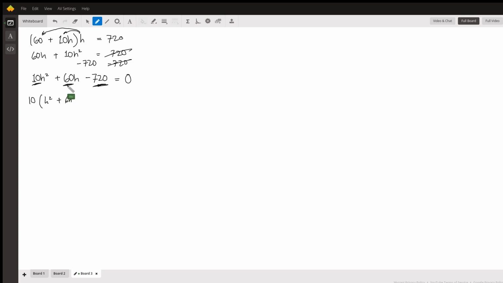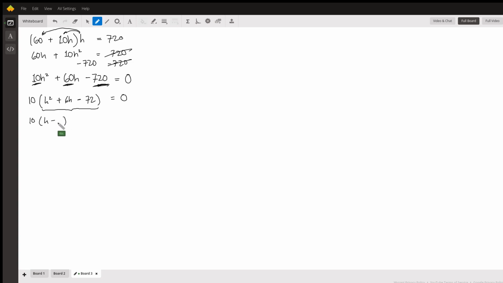And 720, we have a minus, so 720 divided by 10 is just 72. And that whole thing has to equal 0. Now we basically have to find out what values of H make this part equal 0. So we'll keep the 10 here for now, and we solve this as we would any quadratic equation.